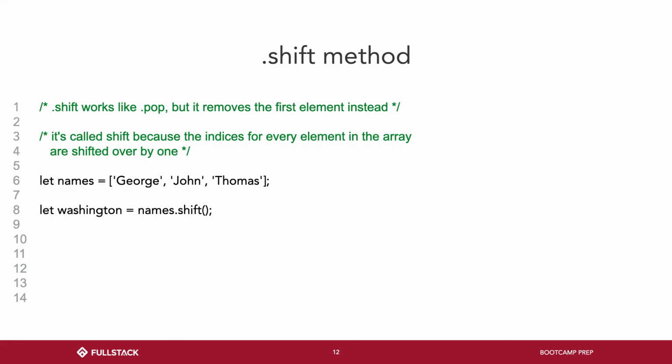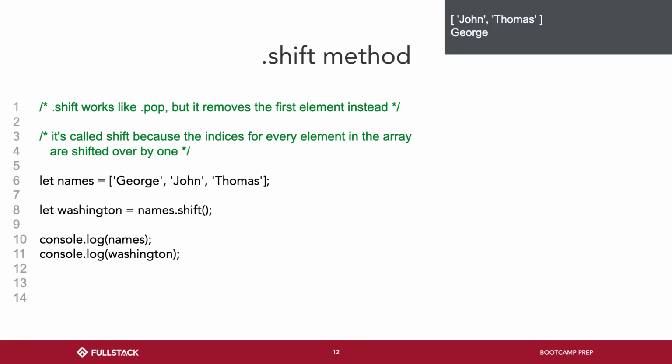Now we have Washington over here. We got names.shift. Let names equal George, John, Thomas. Now let Washington equal names.shift. This is identical to the last slide, except it's on the other side of the array. Shift takes things off the front. Shift is taking off George. So everything else has to shift over an index.